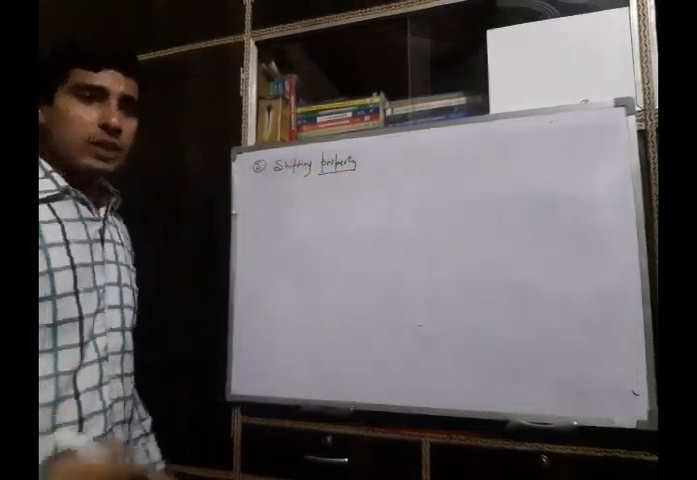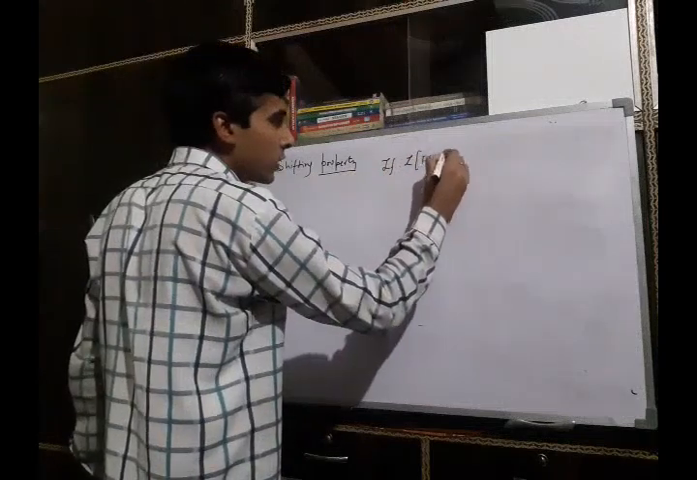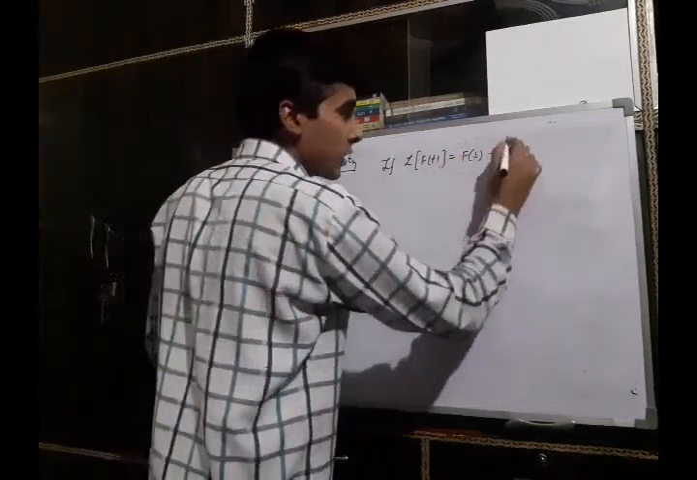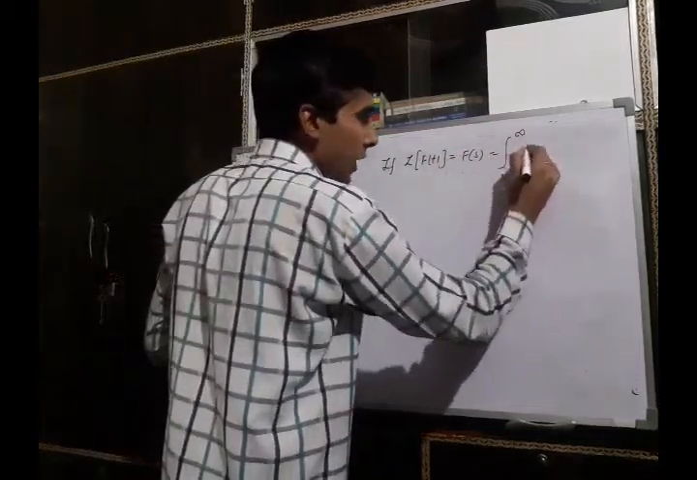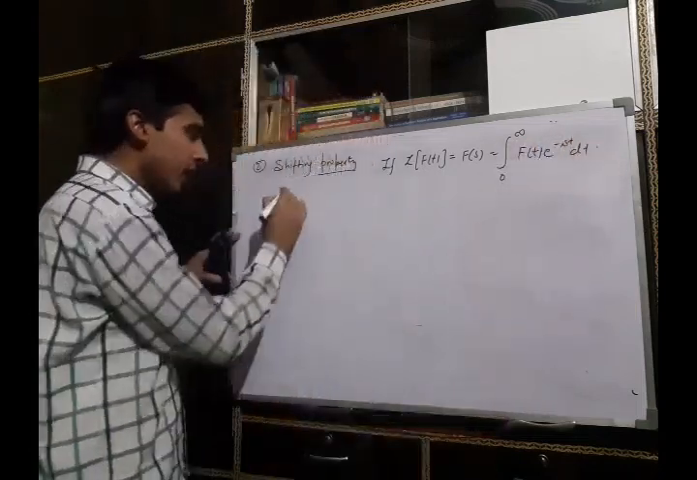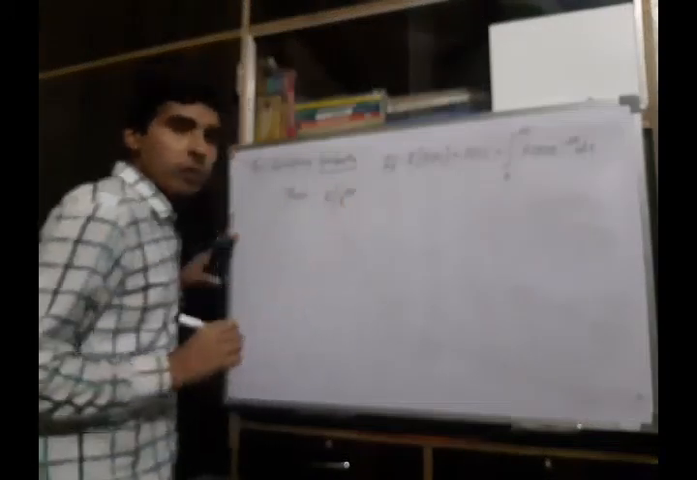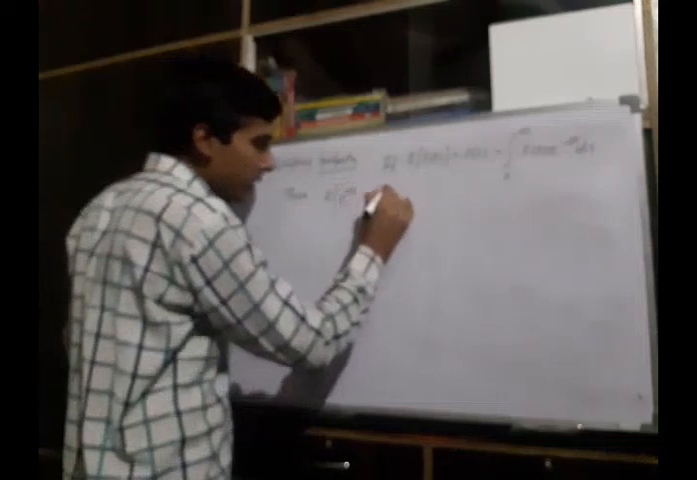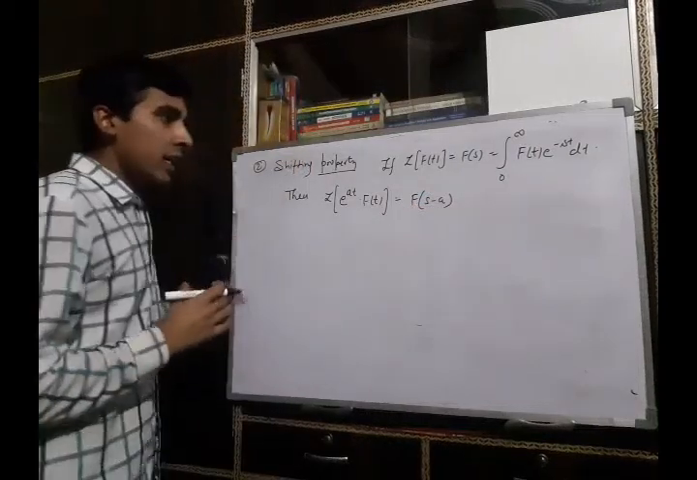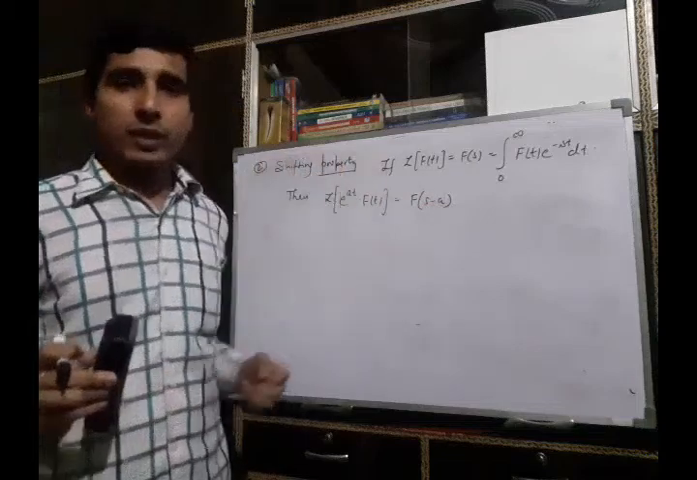Shifting property says that if Laplace of f(t), we denote it by F(s). In other words, this is nothing but the integral from 0 to infinity of f(t) e raised to power minus st dt. Then Laplace of e raised to power at into f(t) will be F(s minus a). That means s will be shifted to s minus a. That's why this property is known as shifting property.